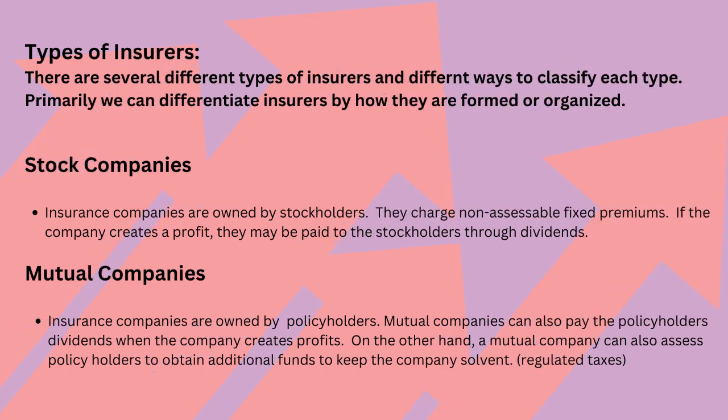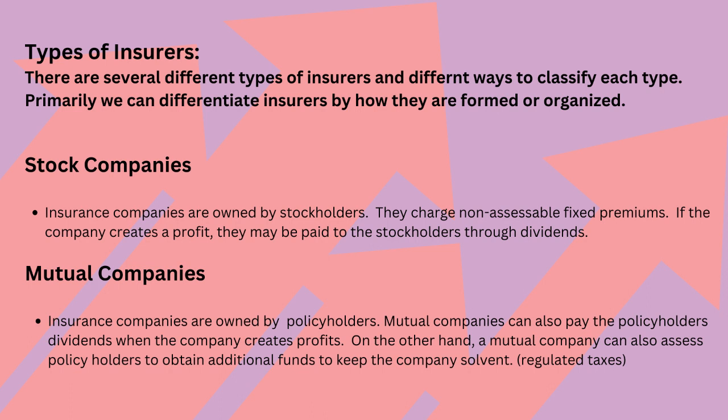Types of insurers. There are several different types of insurers and different ways to classify each type. Primarily, we can differentiate insurers by how they are formed or organized. Stock companies. Insurance companies are owned by stockholders. They charge non-assessable fixed premiums. If the company creates a profit, it may be paid to the stockholders through dividends.